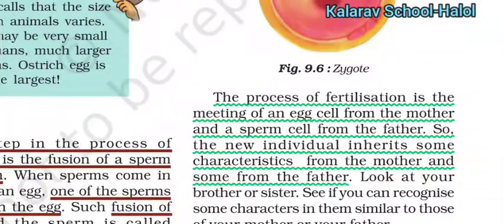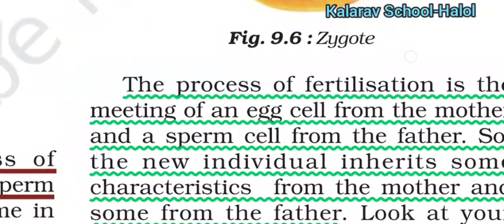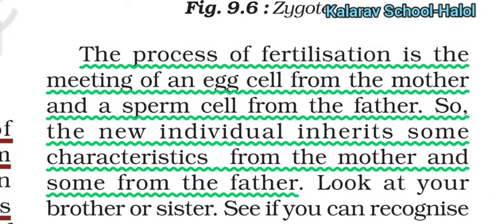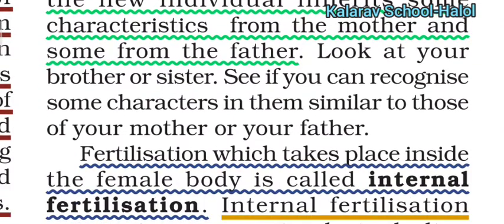So the process is the meeting of an egg cell from the mother and the sperm cell from the father, so that the new individual inherits some characters from the mother and some characters from the father. So this process of fusion of egg with sperm is called fertilization.